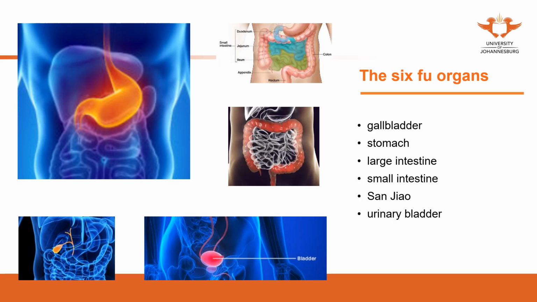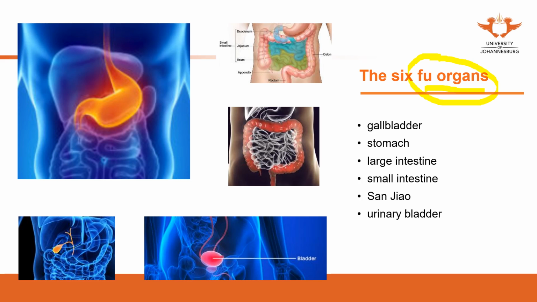So these Fu organs are very different from the Zang organs. The Zang organs need to store the essence, and the Fu organs need to transport. They need to pass the food to the next level.